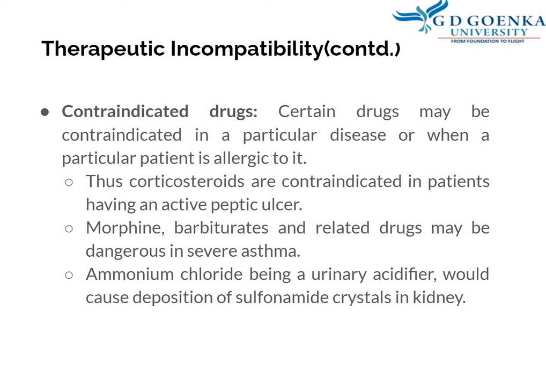Morphine, barbiturates and related drugs may be dangerous in severe asthma. So, morphine and barbiturates should never be given in patients having a history of asthma. Ammonium chloride, being a urinary acidifier, would cause deposition of sulfonamide crystals in the kidney. Should not be co-administered.